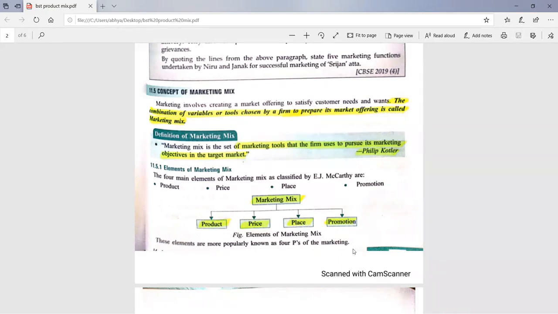Here it does not mean that we just open a factory and start with the production. All these things we decide in advance to avoid any problem in future. Okay, so the combination of all these decisions, whatever I told you, is known as marketing mix.